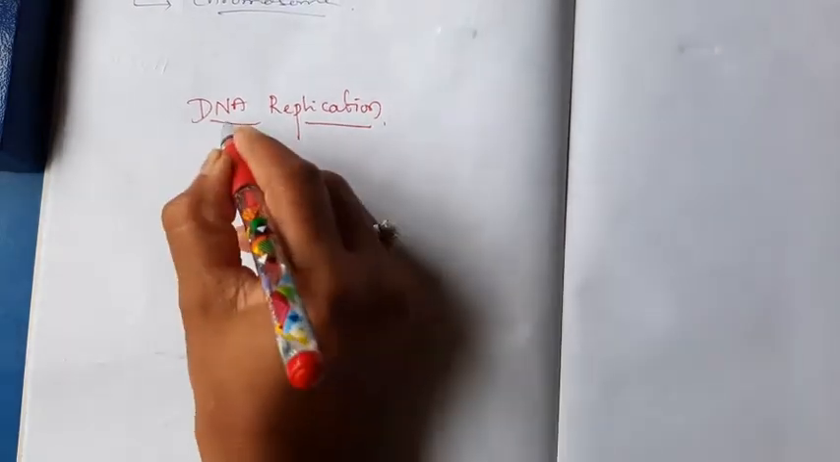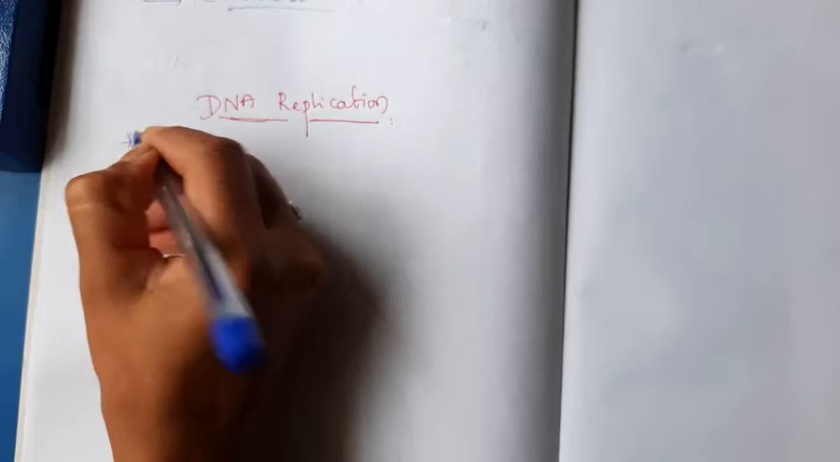Yesterday I gave the introduction and experimental proof for the semi-conservative mechanism of DNA replication. Today we will start the actual process of DNA replication, what the mechanism is, and which enzymes are involved in DNA replication. You already know that DNA replication is nothing but the process of formation, duplication or multiplication of the DNA. Okay. Here we will start with the important points.